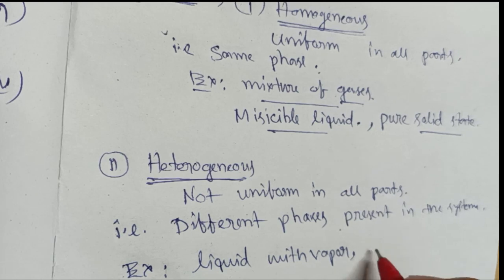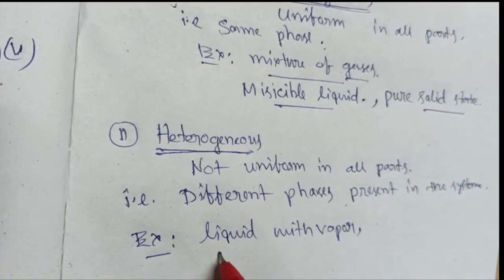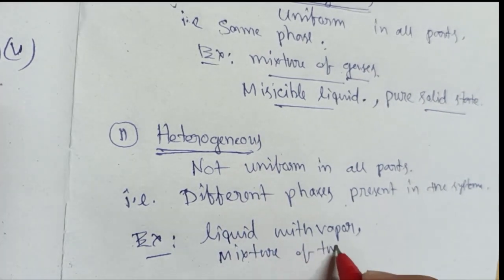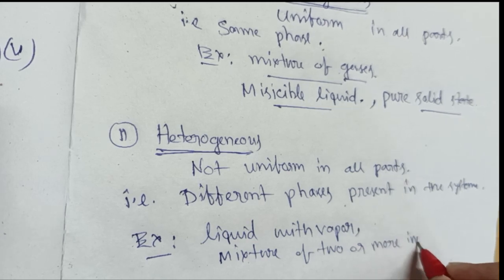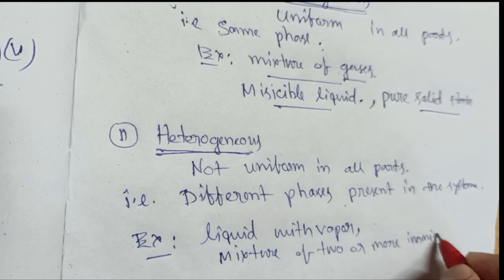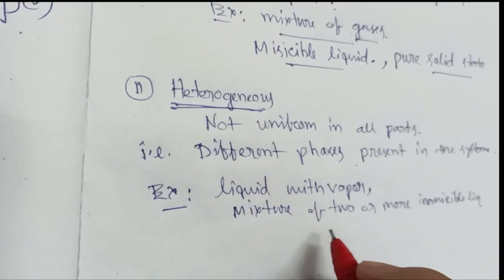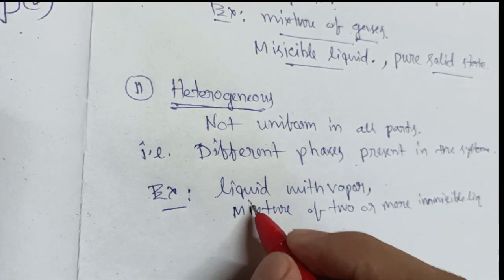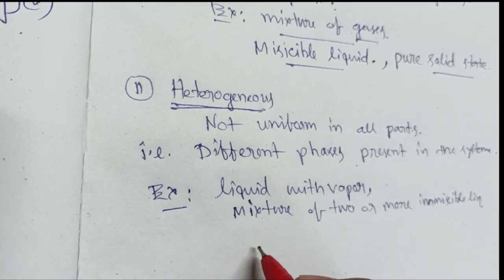Again we can say a mixture of two or more immiscible liquids. If we mix two or more immiscible liquids, then it can form a heterogeneous mixture, that is, all the liquids are not in the same state.